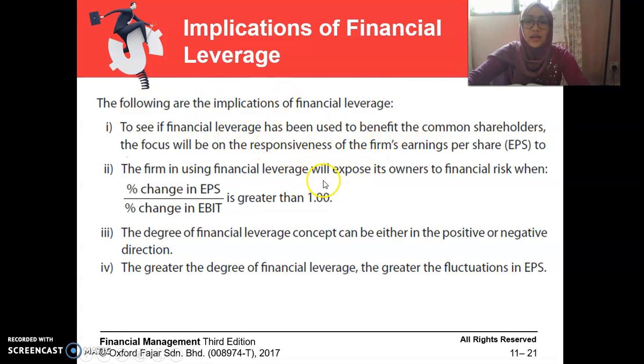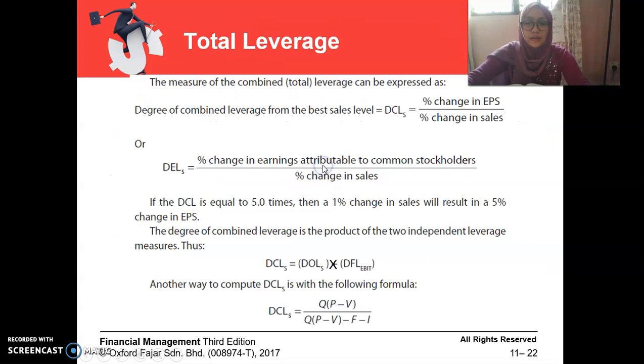Implication of financial leverage. So finally, total leverage: the degree of combined leverage equals the degree of operating leverage times the degree of financial leverage. You just use this formula for DCL, degree of combined leverage. Very simple. Okay, total leverage.